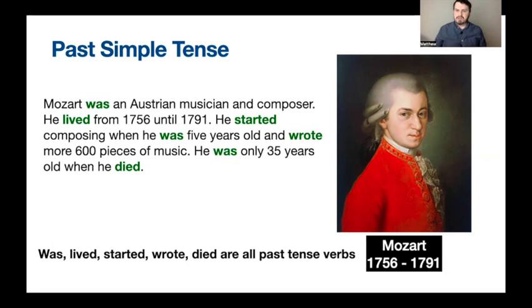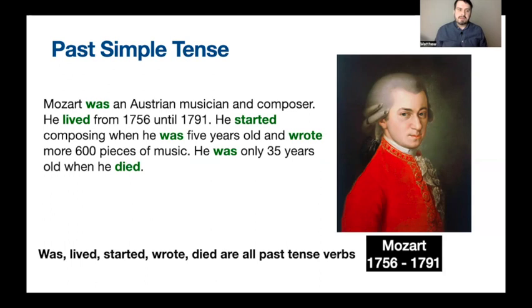But anyway, I'm not really interested in Mozart. This is not music class, this is English class. I'm more interested in the green words. Do you know what the green words are? Yes, that's right, they're verbs. They're even special because they're in the past tense.